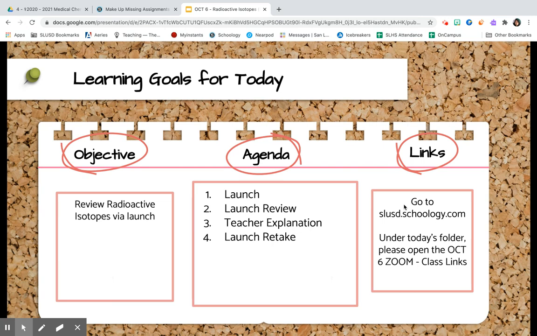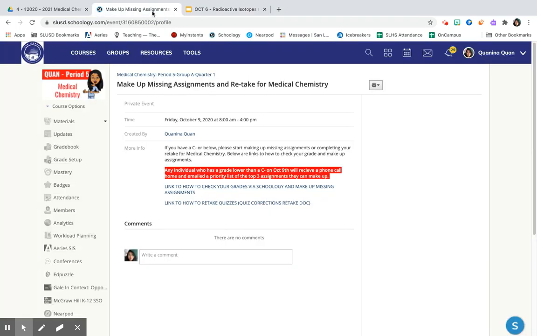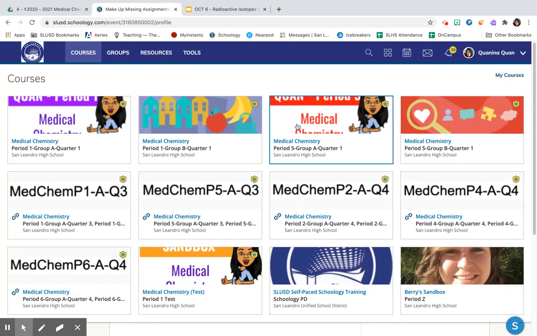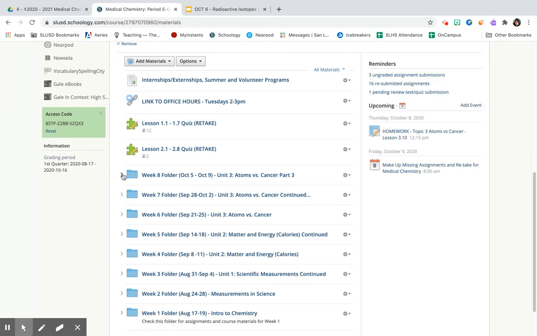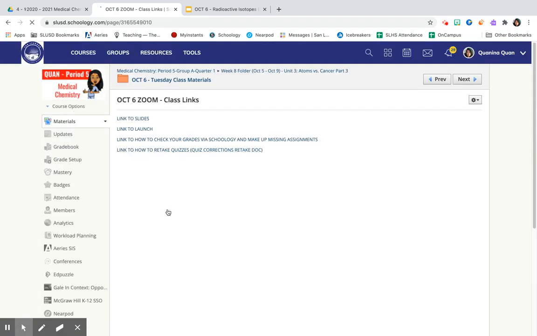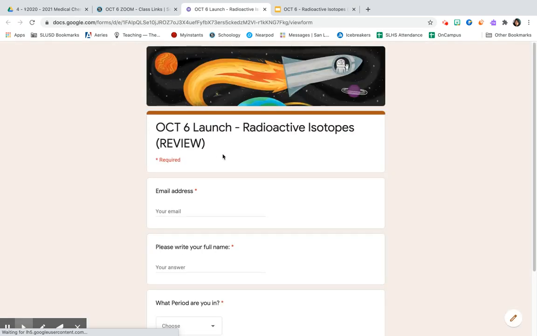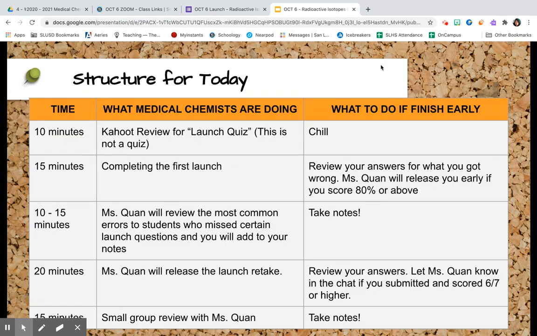So because today is a Tuesday, we mostly reviewed radioactive isotopes that we learned on Monday. Right, so if you feel automatically ready for the launch, go ahead and go back to your Schoology page, October 6th Zoom class links, and the link to the launch is located here. Right, if I click on it, it looks like this. Right, so you can use that to go ahead and start.